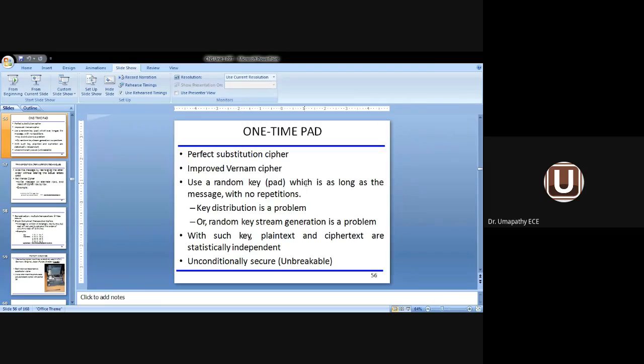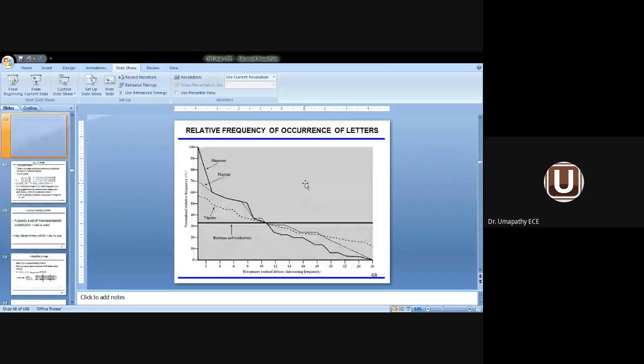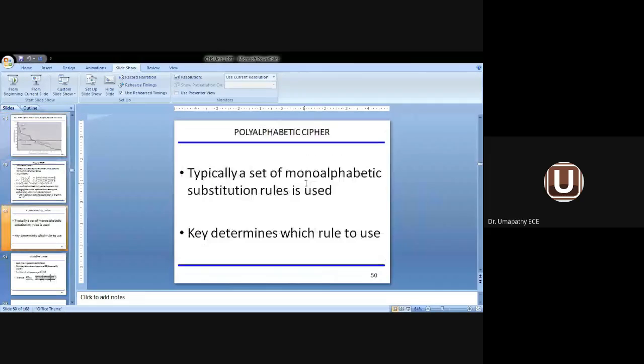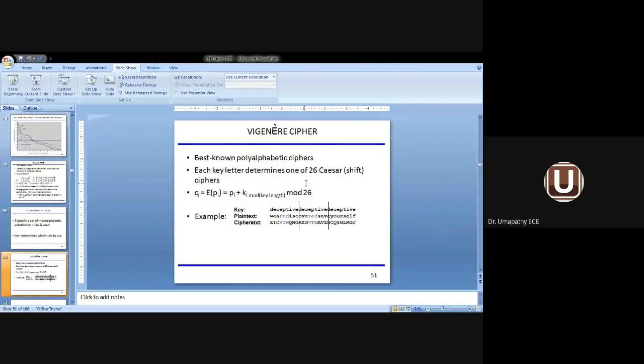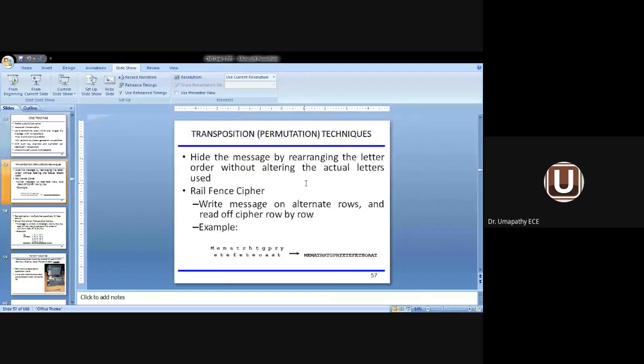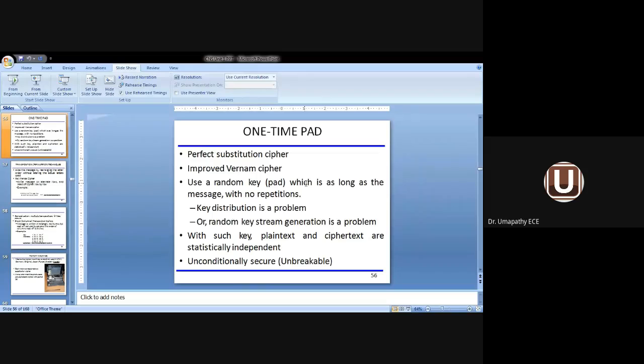We started with Caesar cipher, generalized Caesar cipher, monoalphabetic cipher. Then comes Playfair cipher, Hill cipher, polyalphabetic cipher, Vigenere cipher, and finally one-time pad. So these are the subdivisions connected with the substitution technique.